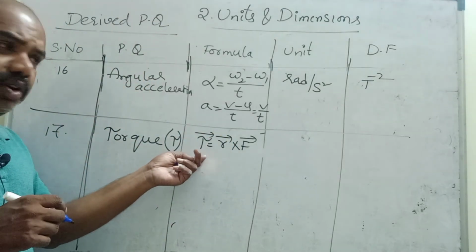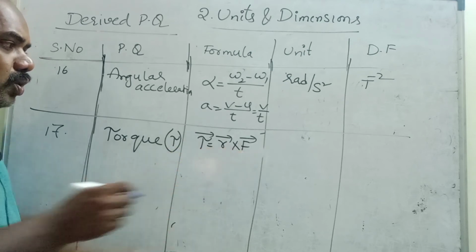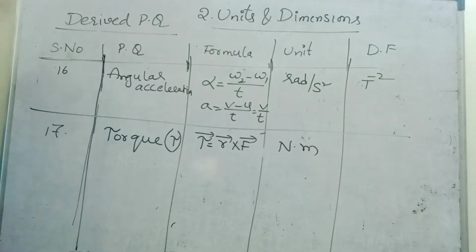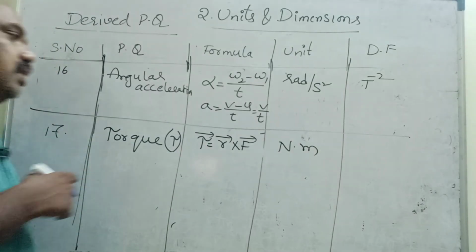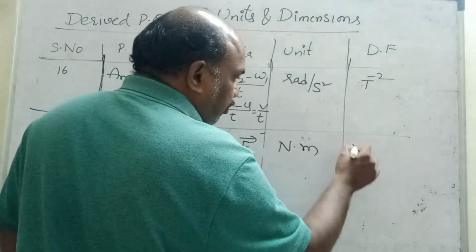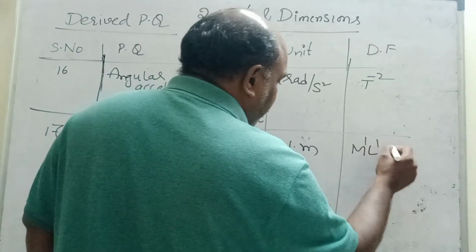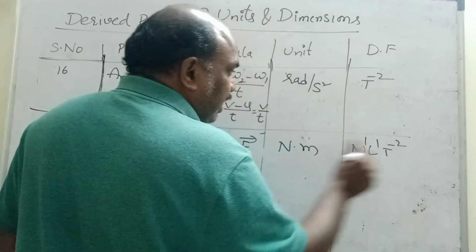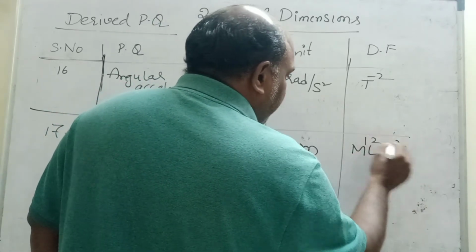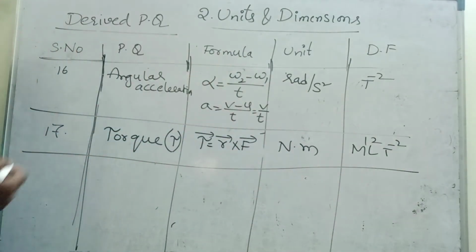Tau is also force only. So force is Newton and distance is meter. Newton into meter is the unit of torque, tau. Sir, what is the dimensional formula? If you know the units, force is M1 L1 T minus 2, into meter which is L1. The bases are the same, so M1 L2 T minus 2. Torque is also nothing but energy only. Any doubt, children?